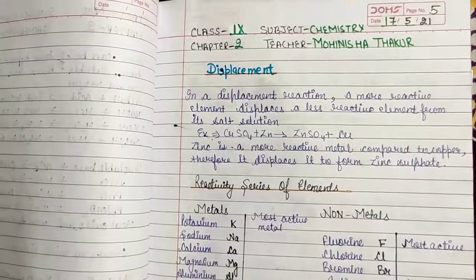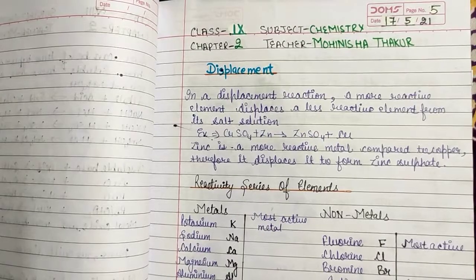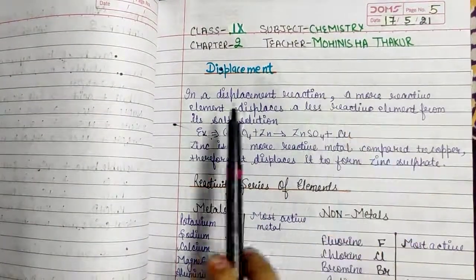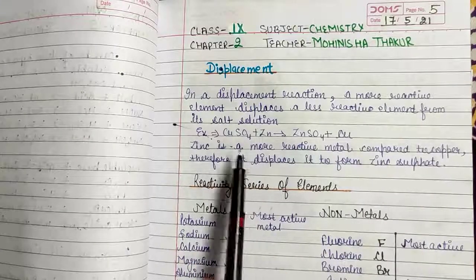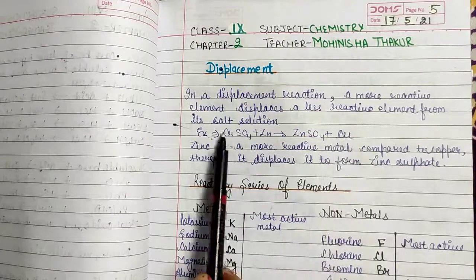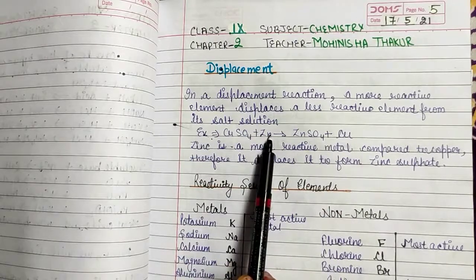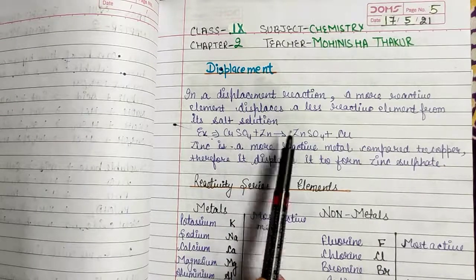Now we will discuss the next type of chemical reaction, which is displacement. In a displacement reaction, a more reactive element displaces a less reactive element from its salt solution. Example: CuSO4 plus zinc gives ZnSO4 plus Cu. Here zinc is a more reactive metal compared to copper, therefore it displaces it to form zinc sulfate.